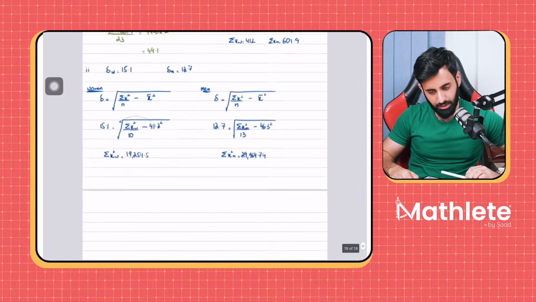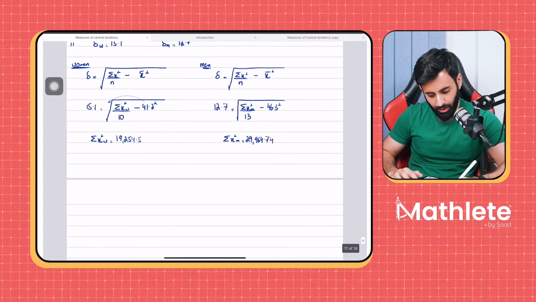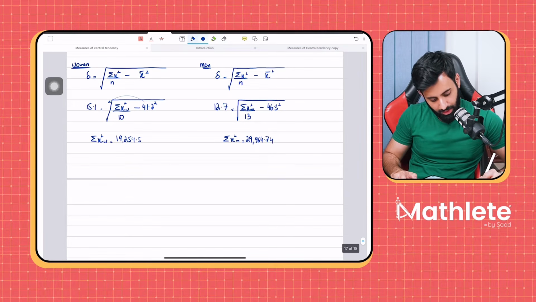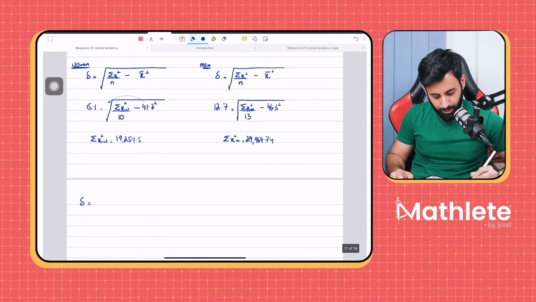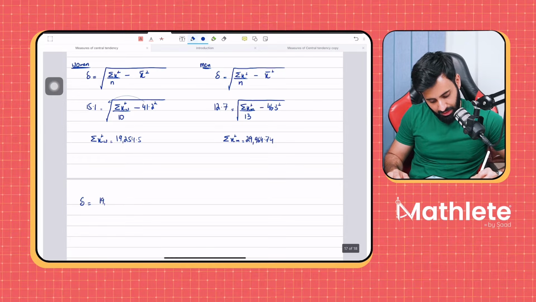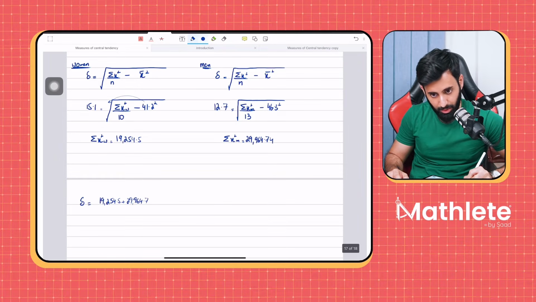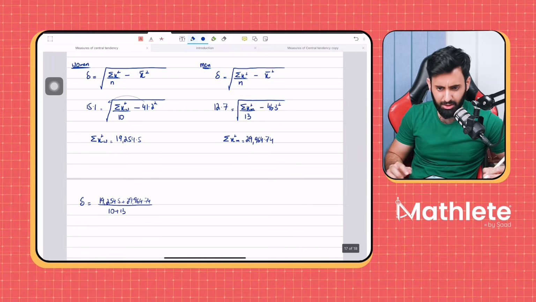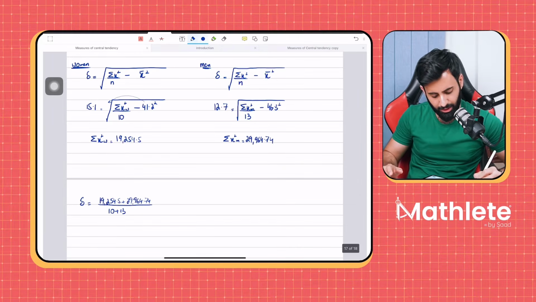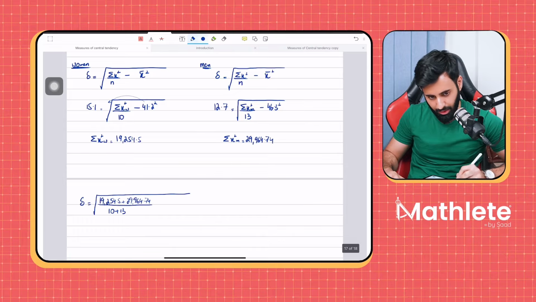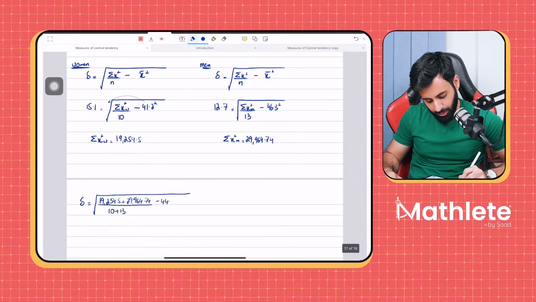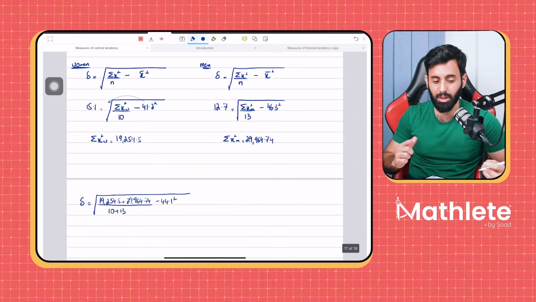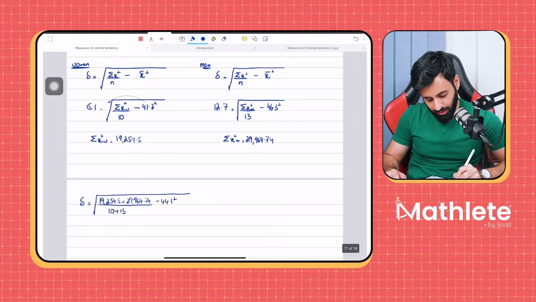Okay, so let's do that. We're almost there. To find out the standard deviation of the entire group, here's what we're going to do. 19,254.5 plus 29,964.74 divided by 10 plus 13. The reason why I'm writing it as 10 plus 13 is so that later on when you guys are revising, you know exactly what I've done. Minus 44.1 squared, which is the combined mean. And don't forget to take the square root.